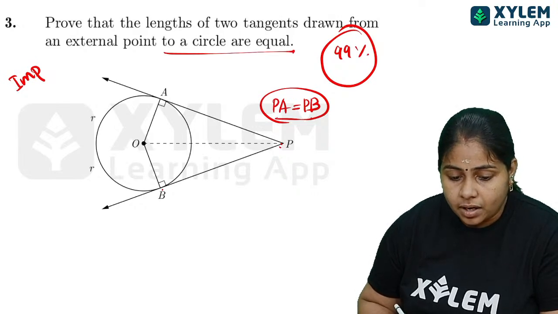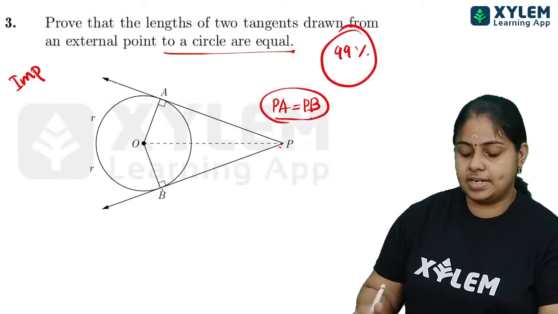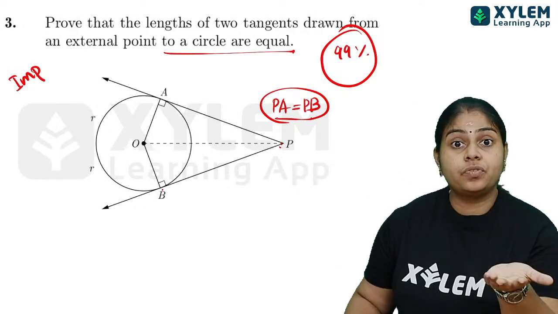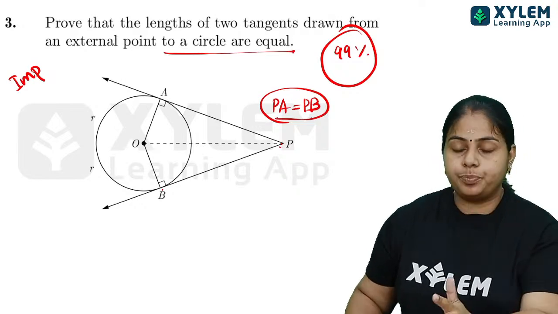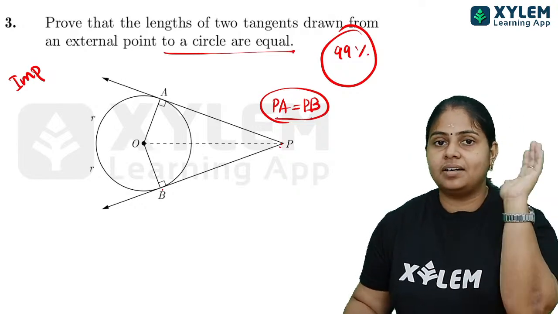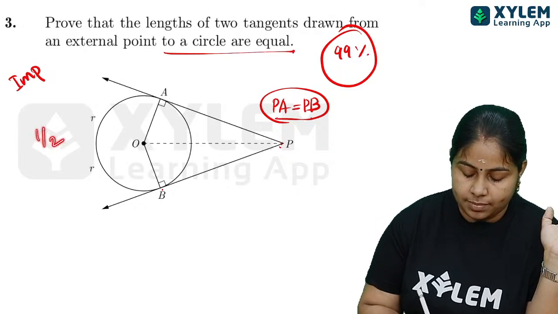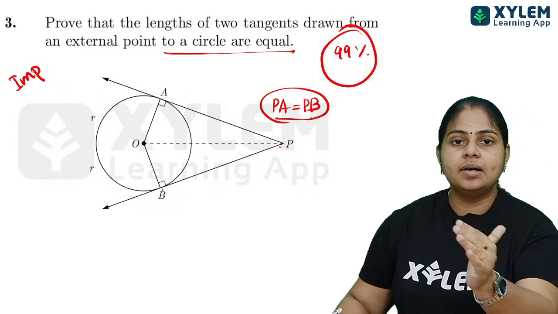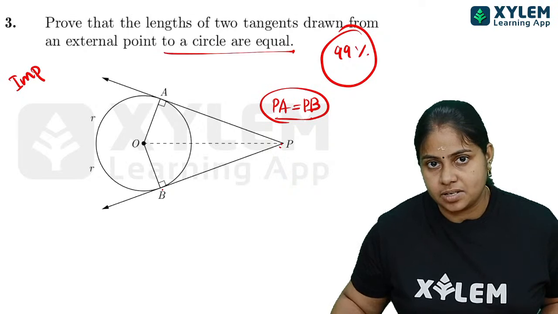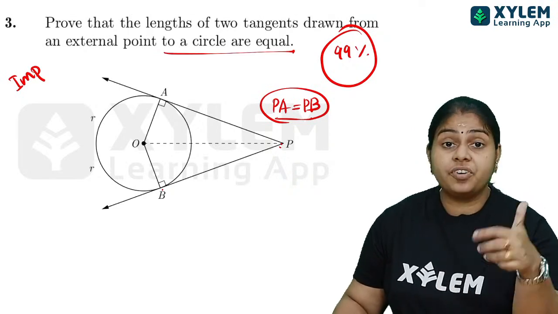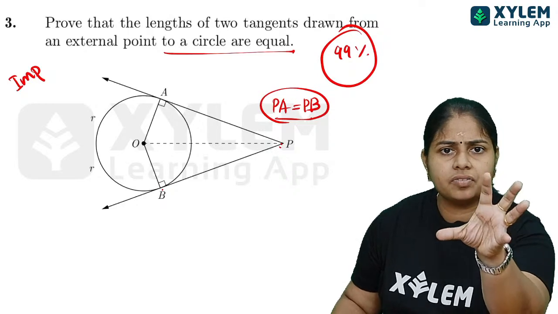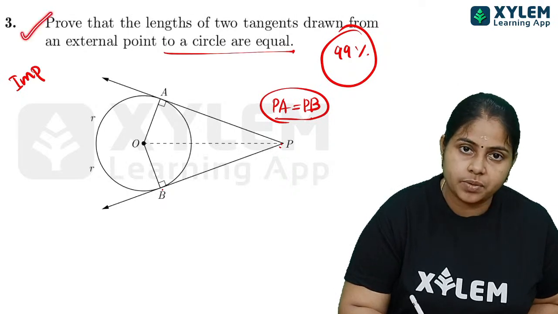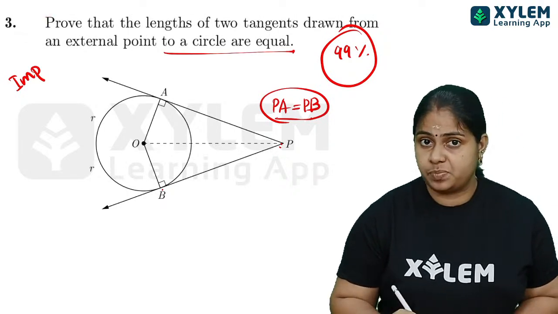One doubt is about the circle chapter proof questions. Anyway, a proof question will be there, and when you draw the correct figure, you will get marks for that. In your proof question, once you draw the figure you get half a mark, and the remaining 1.5 marks you get for proving. So if it is a question without a figure and you represent the correct figure, you will get marks for that. As I told you, this is a sure question that you must study. That is why I am explaining this.